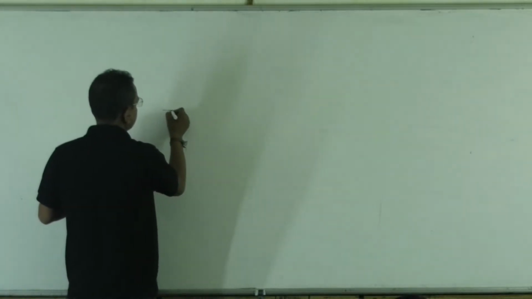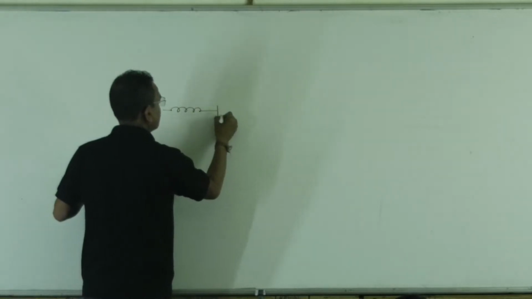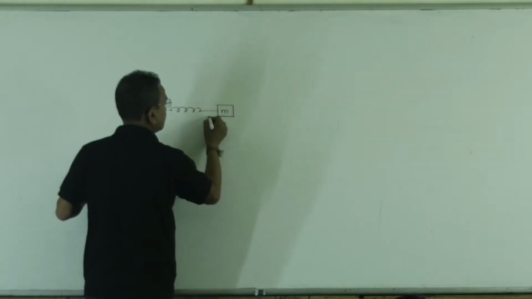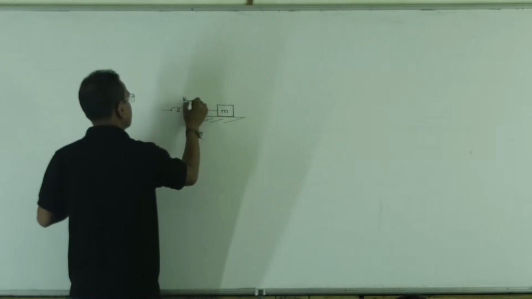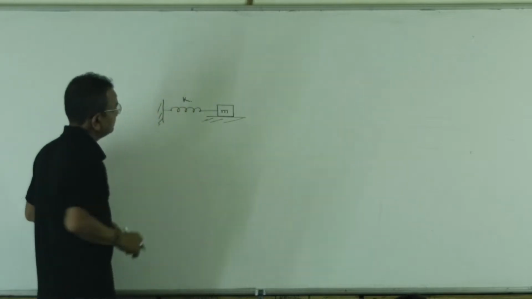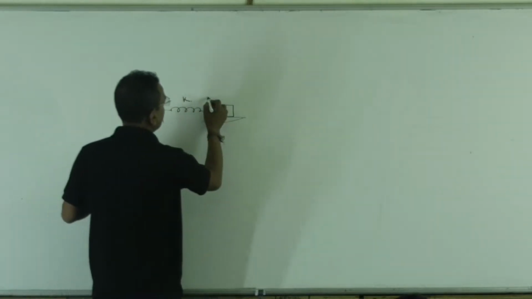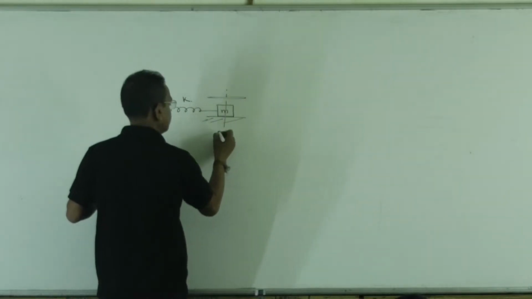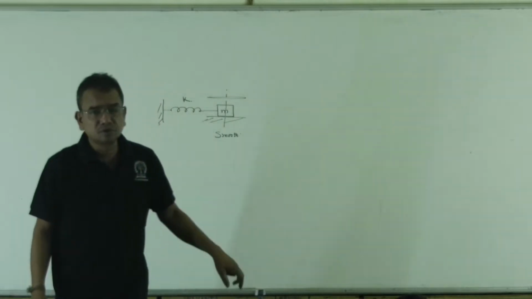Let me say a spring mass system, spring constant k, and the mass is oscillating on a horizontal smooth surface. Somebody will ask you to prove whether the motion is simple harmonic or not.